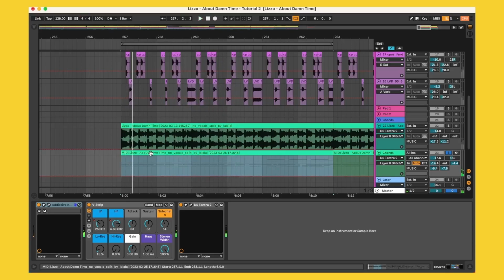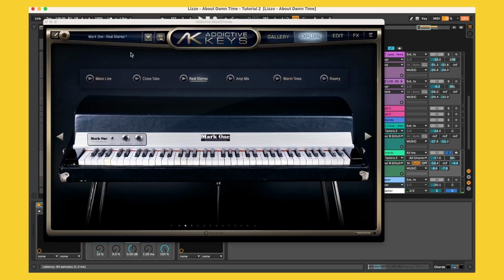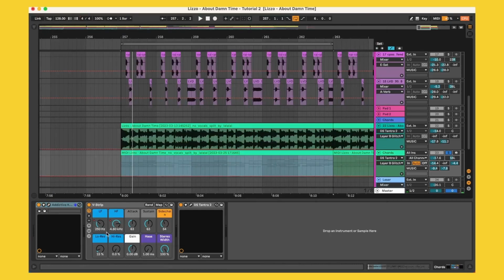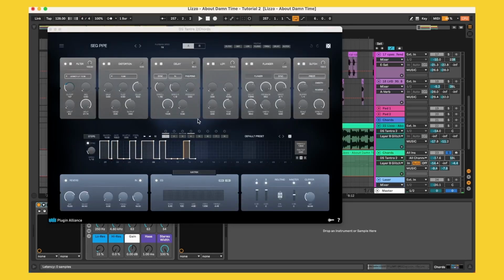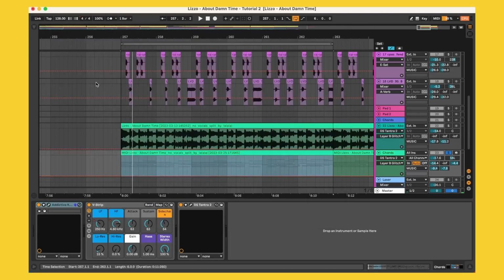So just a nice little addictive key sound. It's basically a Rhodes sound that I chose. Similar processing as usual, so there's the lows getting cut out and the highs getting cut out and some sidechaining. I also added on that same Tantra effect that was on the original instrumental sample and just dialed it back a little bit on the mix side, so it's gluing together in the same style.